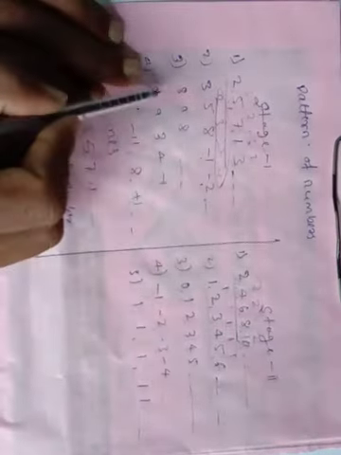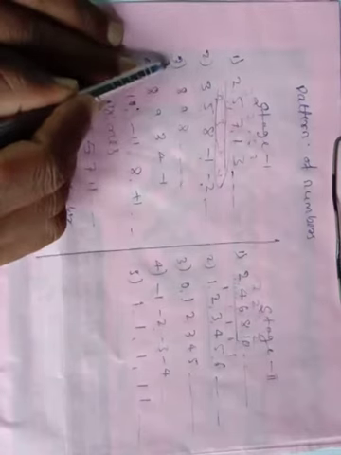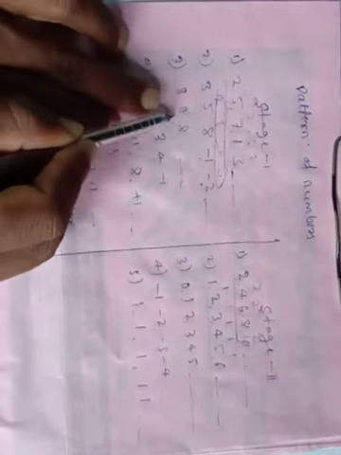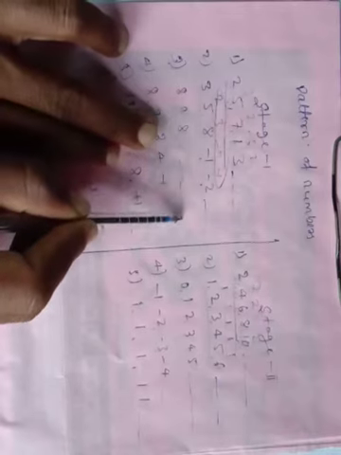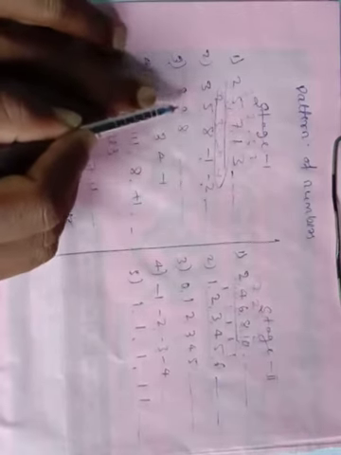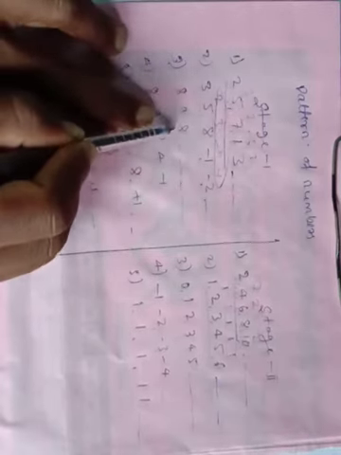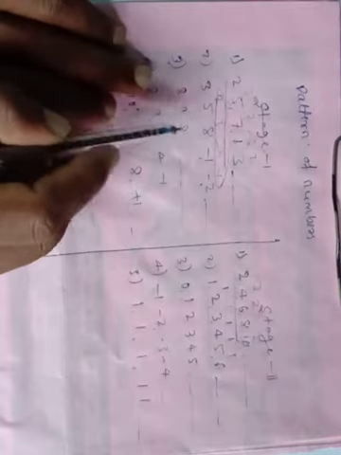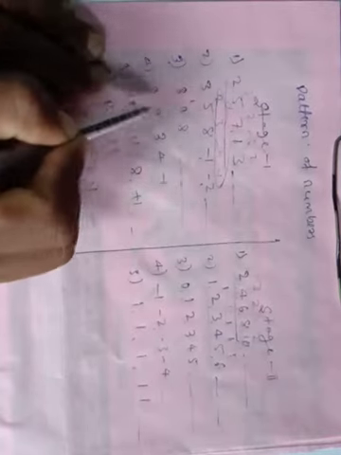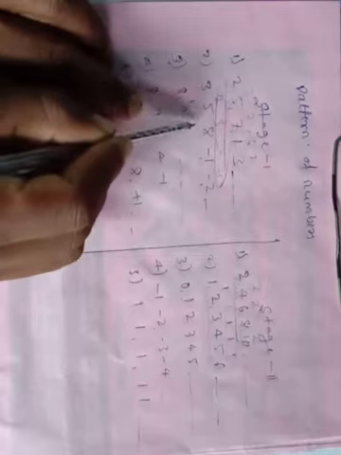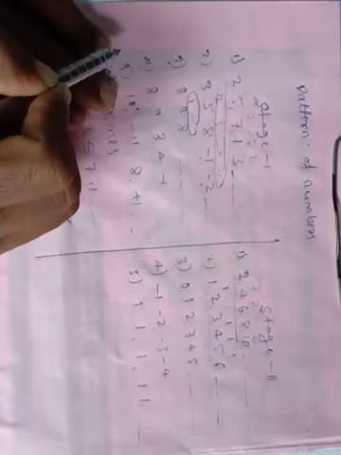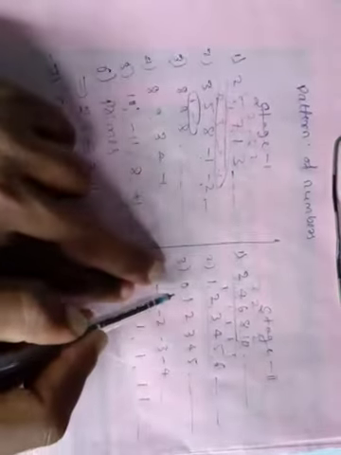Again check yourself once again. The third example: 8, 9, 8, again and so on. The first term is 8, the second term is 9, the third term is 8. Again check the differences: 9 minus 8 is only 1, 8 minus 9 is minus 1. Again the difference is changing. You can check on this side again.